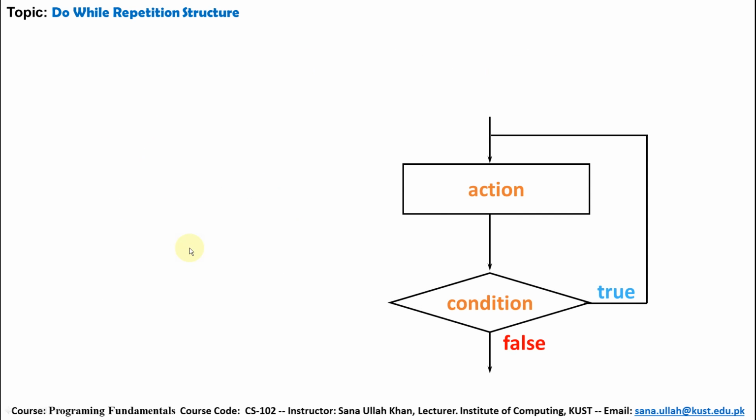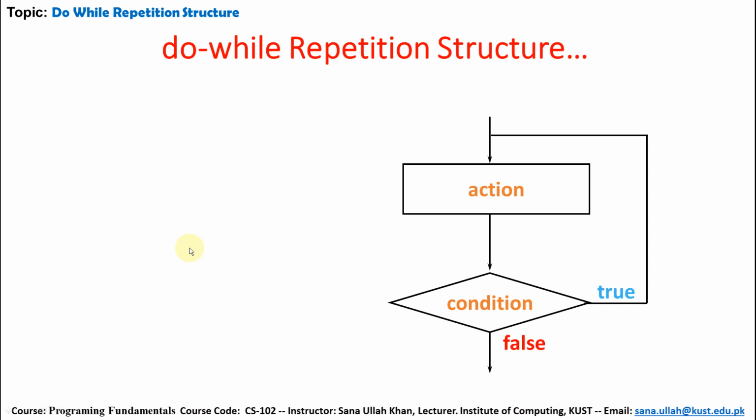This is the flow chart of the do-while repetition structure. First the action is taken, meaning the statement is executed, then the condition is checked. If it is true, then the statement will be executed again and then the condition will be checked. After that, when the condition becomes false, control goes out of the body of the loop. Even if the condition is false the first time, the statement will be executed at least once in the first iteration.